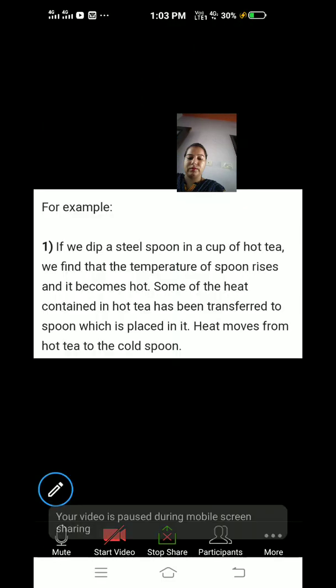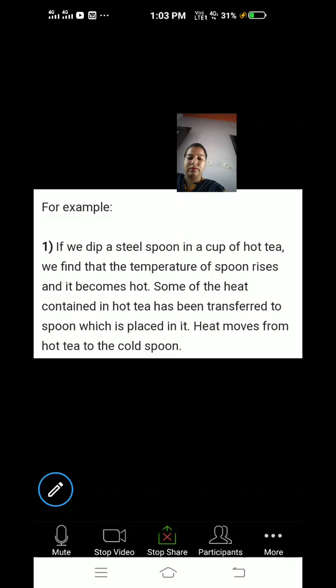Now, an example of transfer of heat. If we dip a steel spoon in a cup of hot tea, you know that steel is a good conductor of heat, you find that the temperature of the spoon rises. It means the spoon becomes hot.